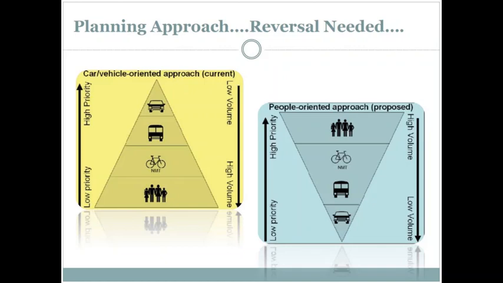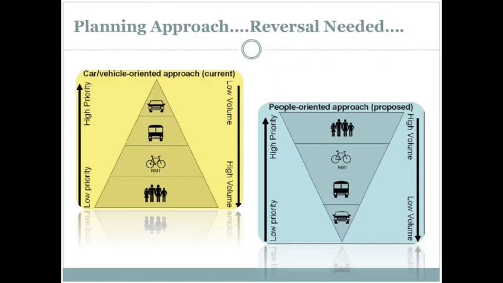Similarly, we need to reverse this trend towards a new approach, that would be people oriented approach, where the pedestrians would be given the highest priority because they have the highest volume, and the non motorized vehicles like cycling. Thereafter, we can have the public transport systems, and the lowest priority should be given to the private cars or the motorized vehicles, which are low in volume.